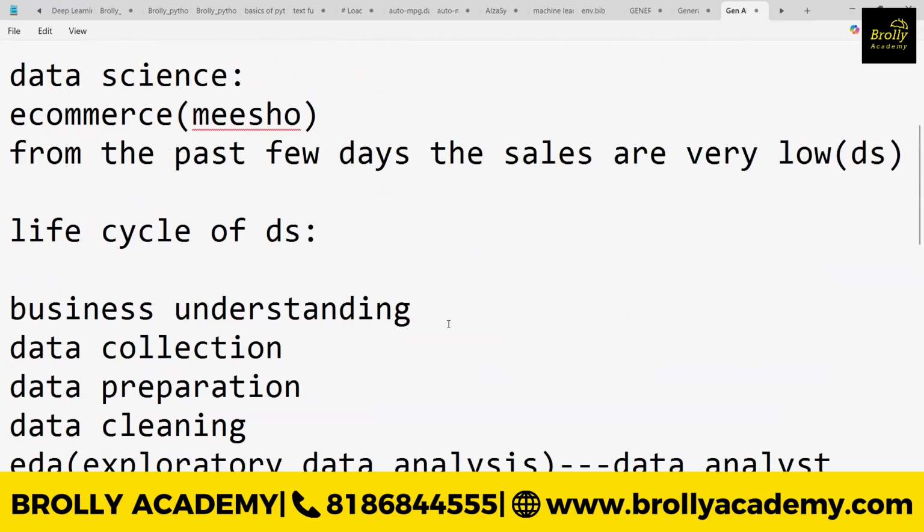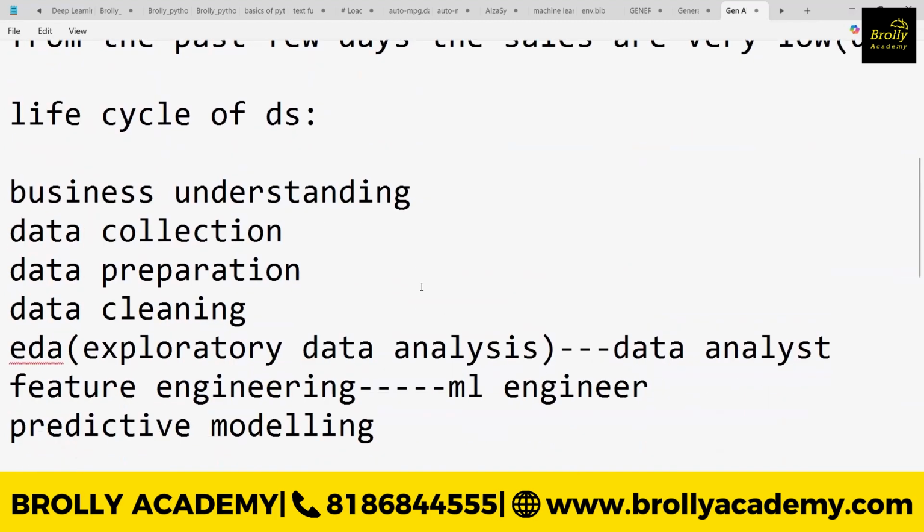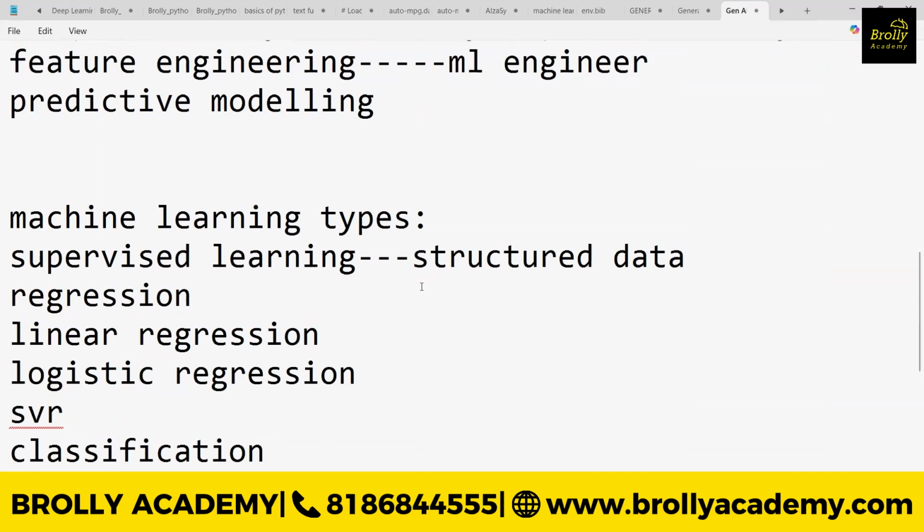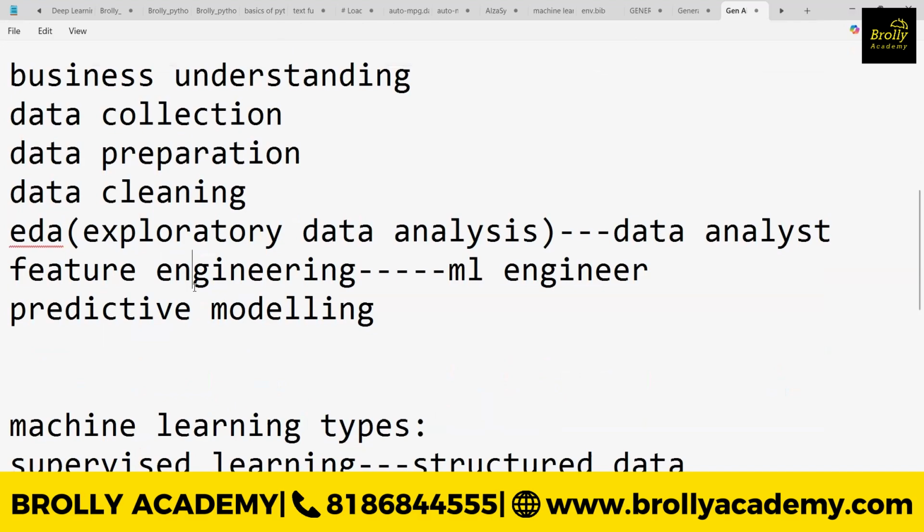The main goal of the ML engineer is to understand which algorithm suits the business problem. Some outputs, the dependent variable, will be continuous data. Some dependent variables will be categorical data, that is spam or not spam. If you have categorical data, then we need to use a classification algorithm. This is how we can understand. So for that reason, we go with feature engineering, and once that is sorted, we use the particular algorithm.